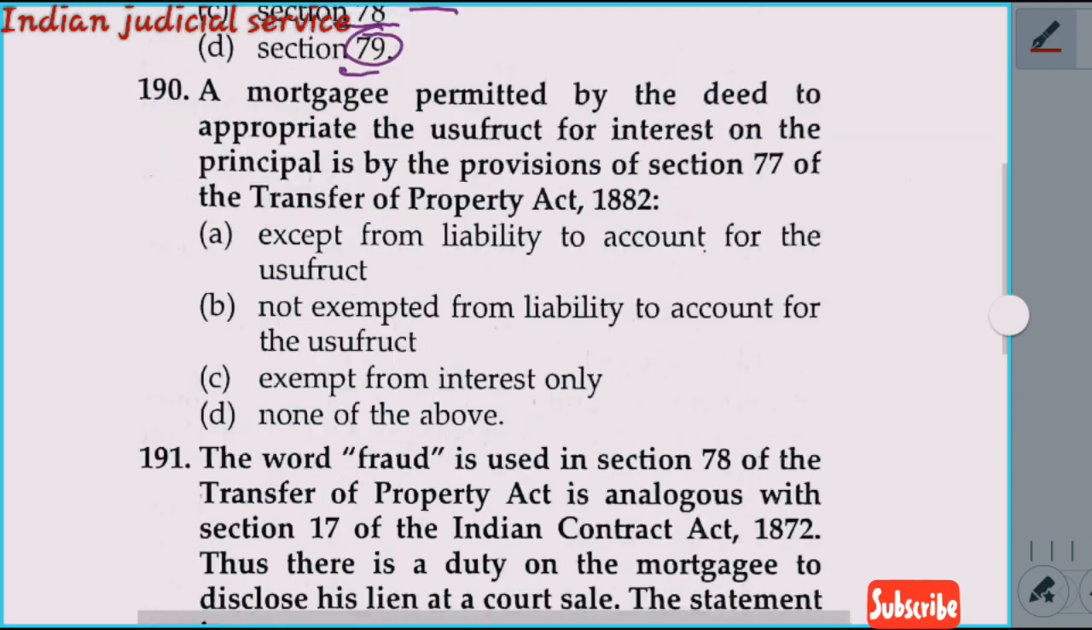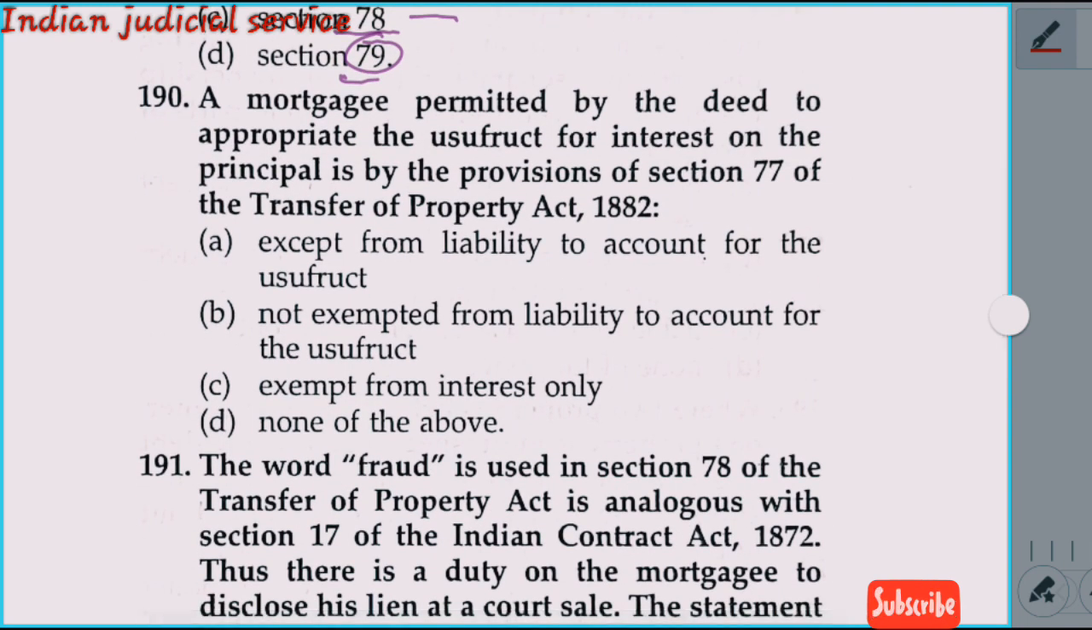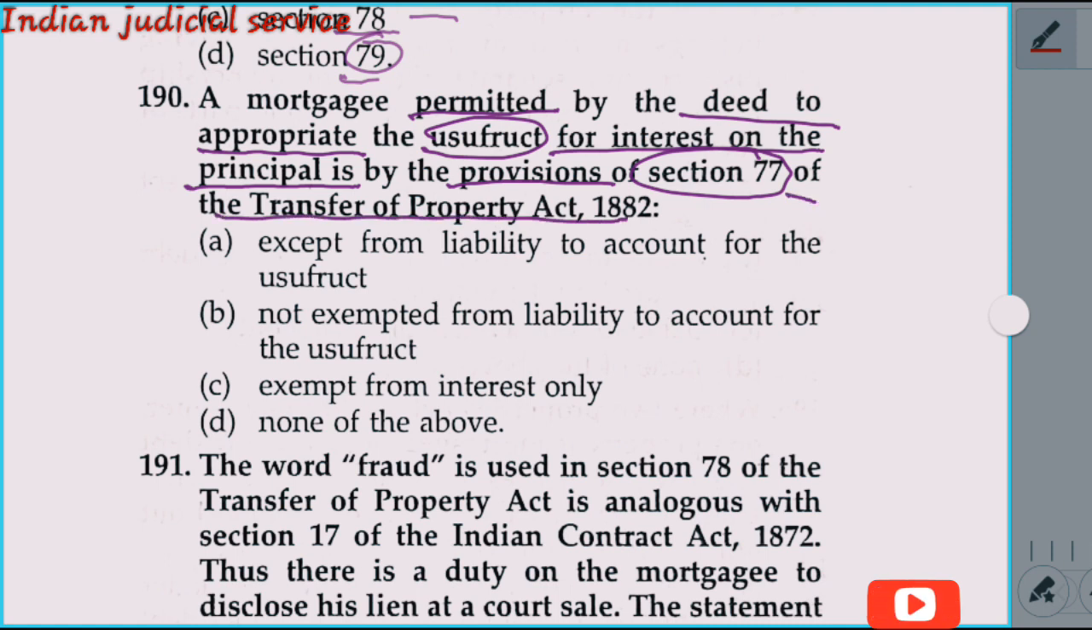Now question number 190. A mortgagee permitted by the deed to appropriate the usufruct for interest on the principal is, by the provision of section 77 of the Transfer of Property Act... Section 77 deals with receipts in lieu of interest.